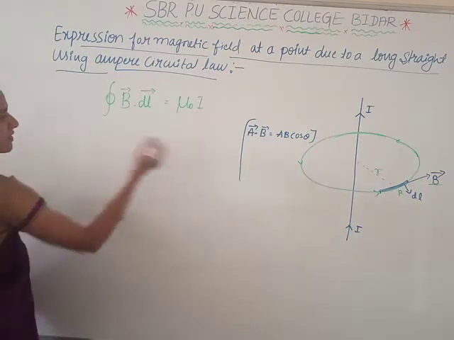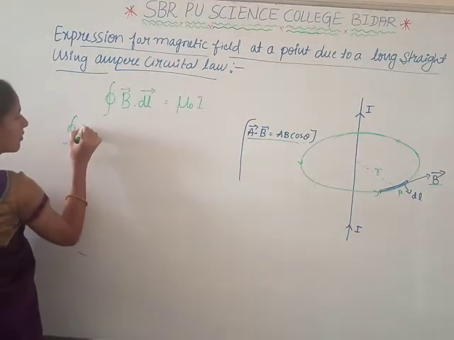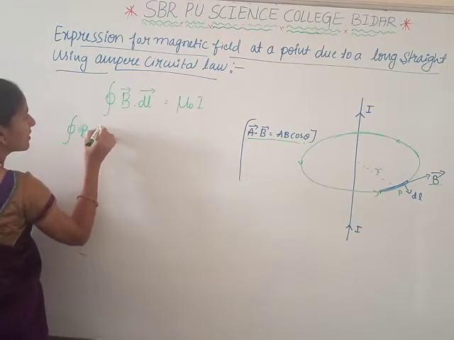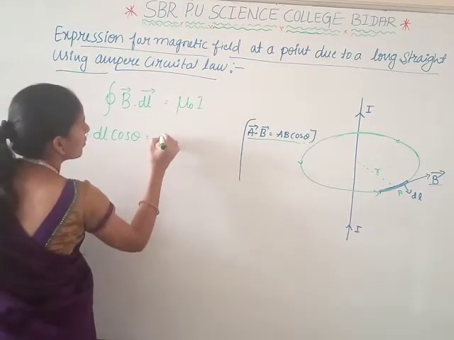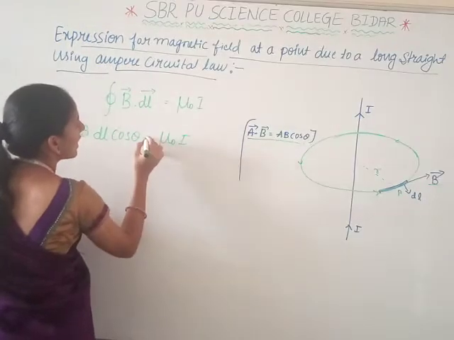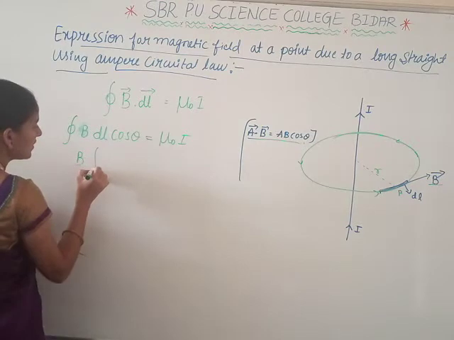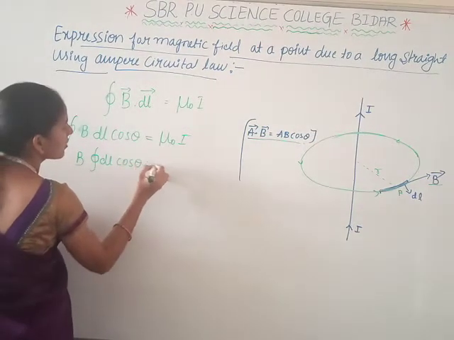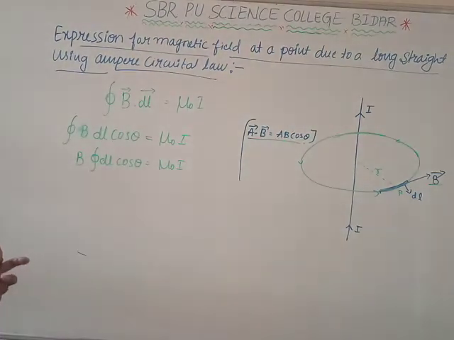When you write this in the form of the formula, A means B and B means dl, so B dl cos theta integrated equals mu naught times the current I, as B is constant. What is the theta value?